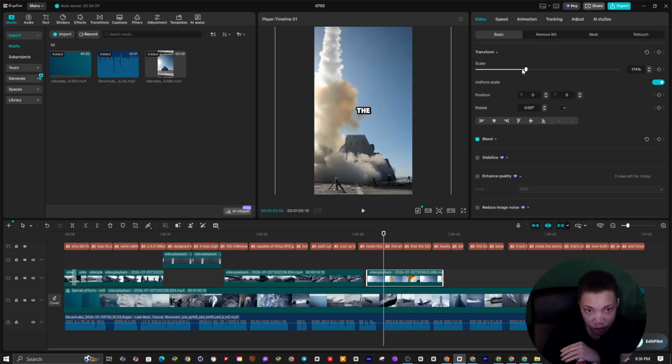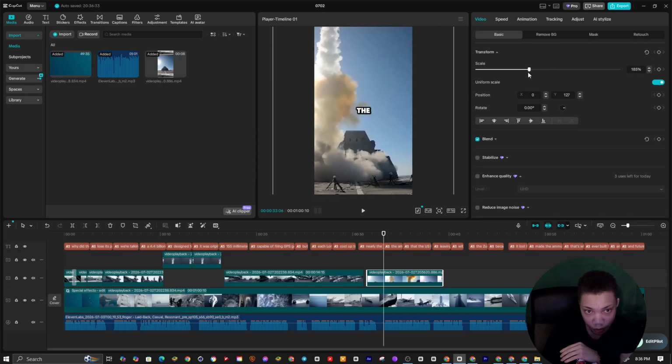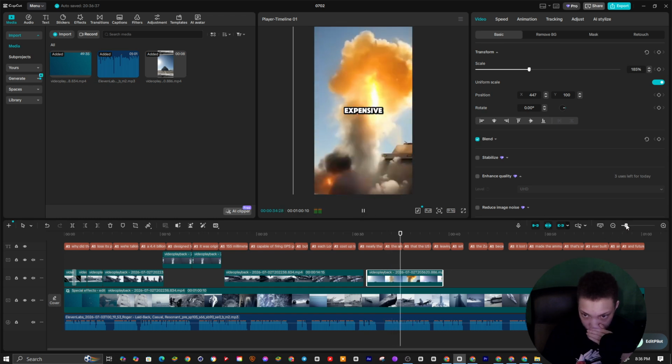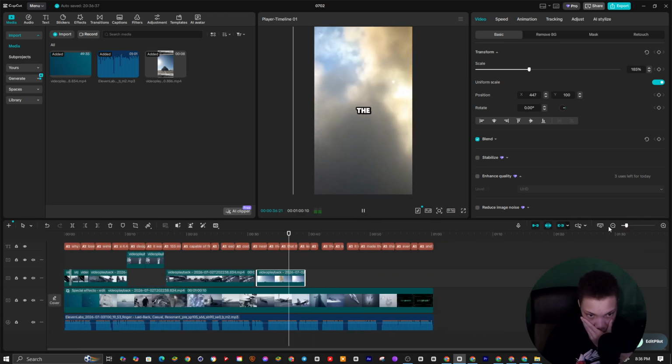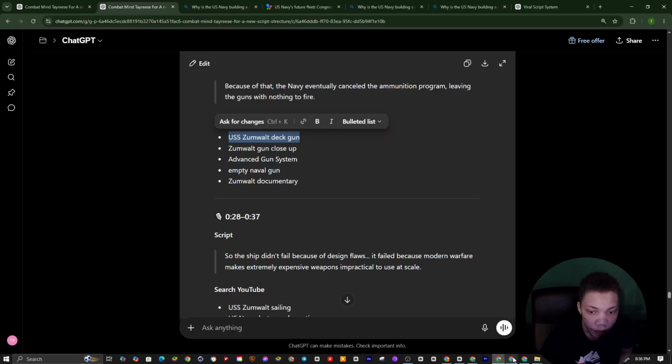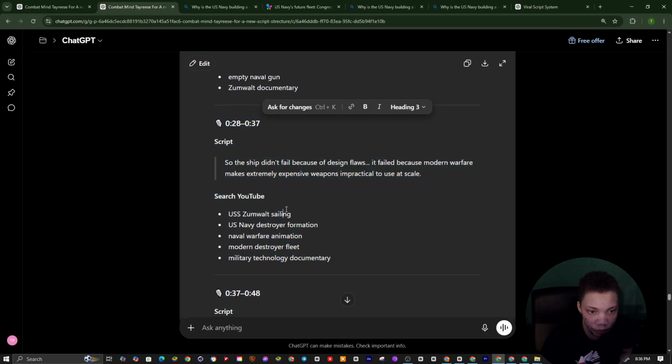All right, so we're gonna go up right there, zoom that part up. Yeah, so we want to use this clip right here. The ammunition became so expensive that the U.S. Navy canceled the entire program, leaving the destroyer's prime. All right, so what we now want to do is come over to here. We want to get more clips.